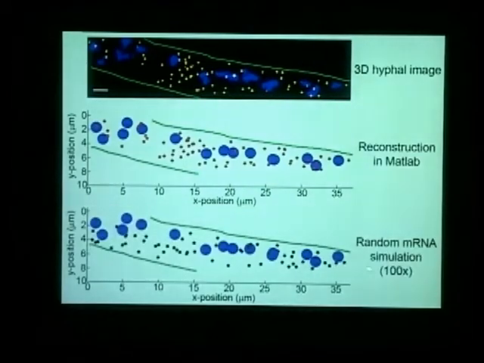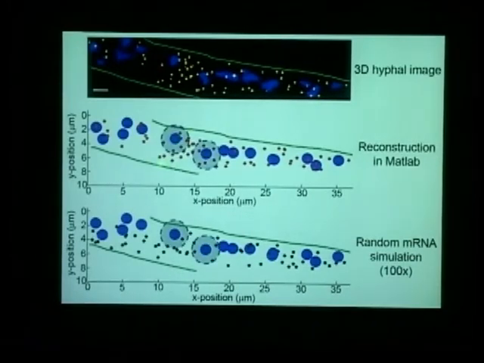To test that, we simulated random mRNA using MATLAB 100 times using a Poisson distribution, meaning using the same number of transcripts, the same mRNA density, and also the same cytoplasmic area in 3D. And like previously, put the spheres here. This time, we just see how many transcripts differ between neighboring nuclei. We also did that on the random mRNA and compared these two.